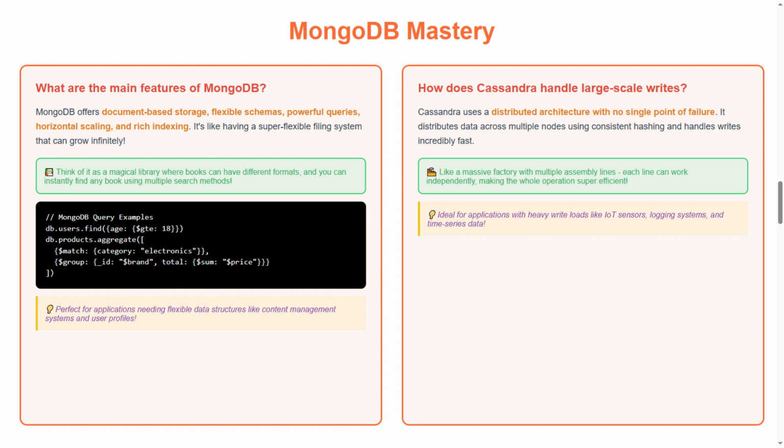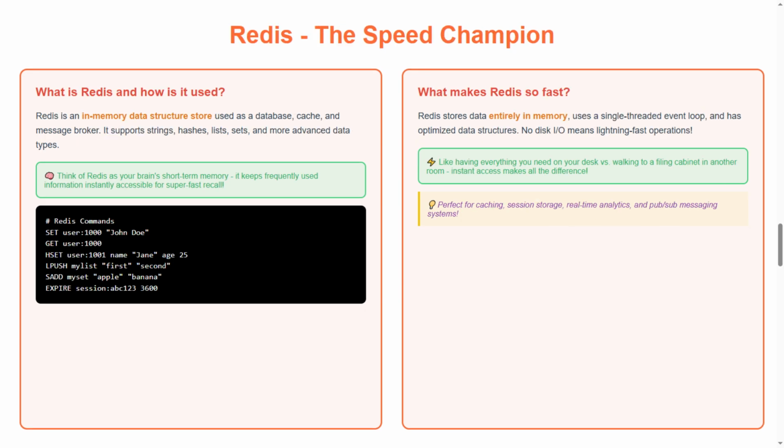Tip: ideal for applications with heavy write loads like IoT sensors, logging systems, and time series data. Let's meet Redis, the speed champion of databases. First question, what is Redis and how is it used?